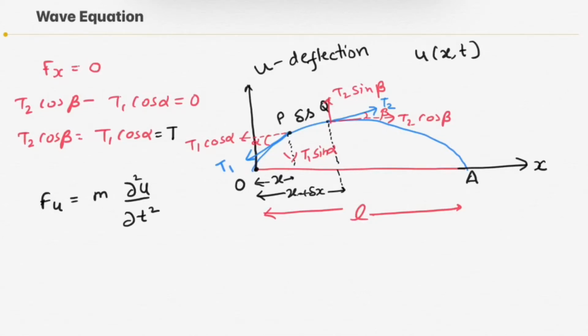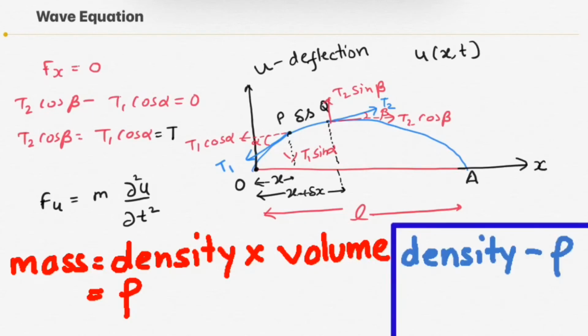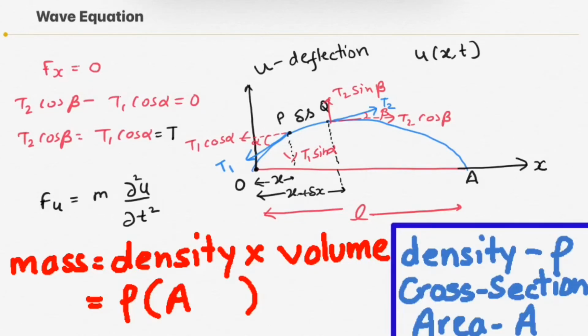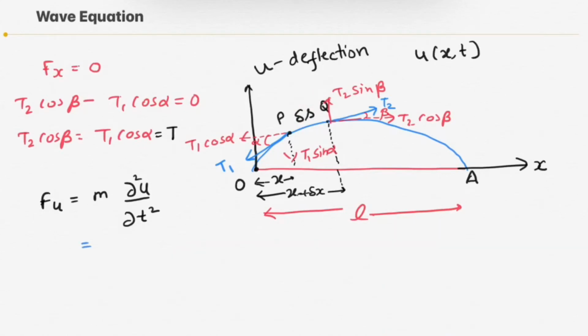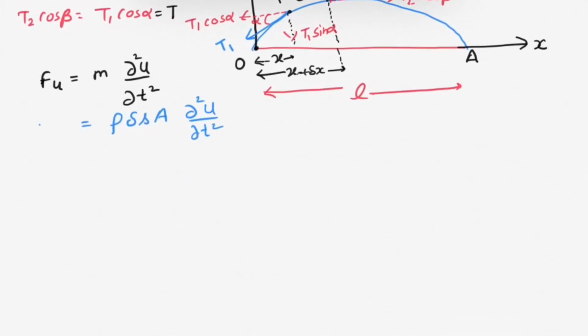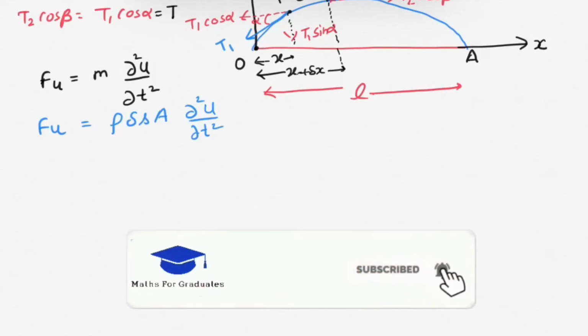Now let's find the mass of string PQ. We know that mass equals density into volume, so we have to find the volume here. Suppose the density of the string is rho, the cross section area of the wire is A, and the length of the string is del S, hence the mass m will be rho del S into A. And into acceleration, del square u over del t square. That means we have Fu equals rho del S A into del square u over del t square.